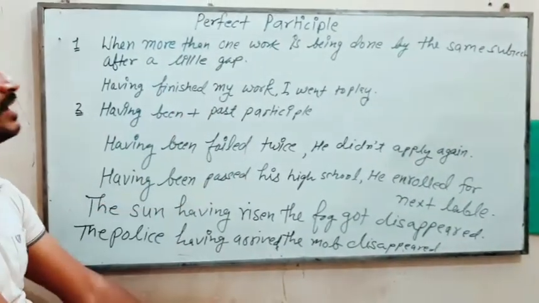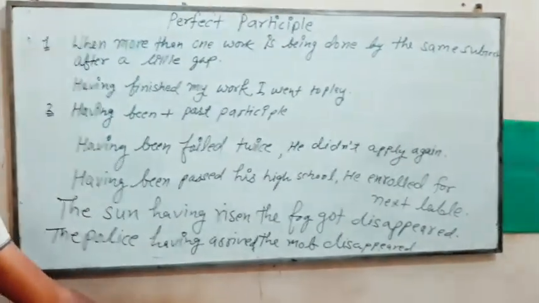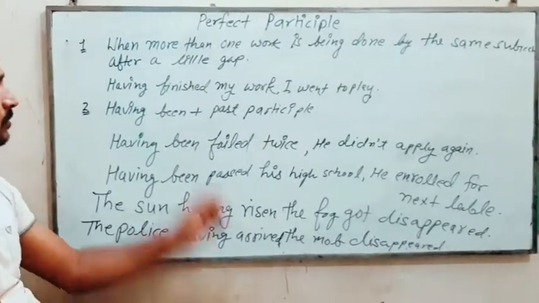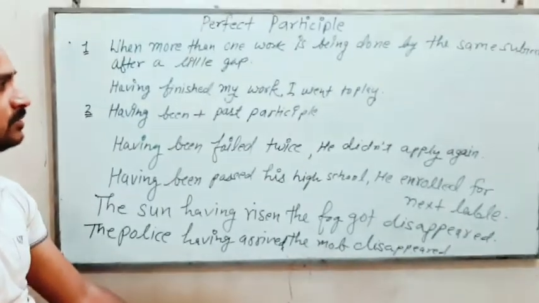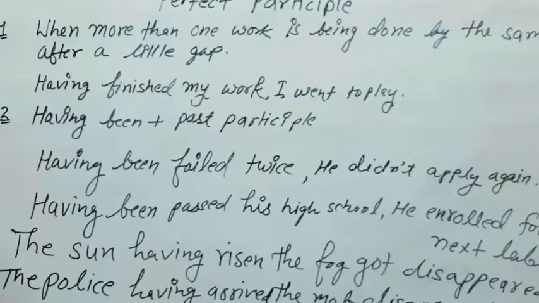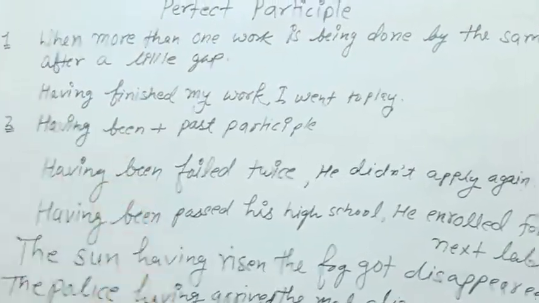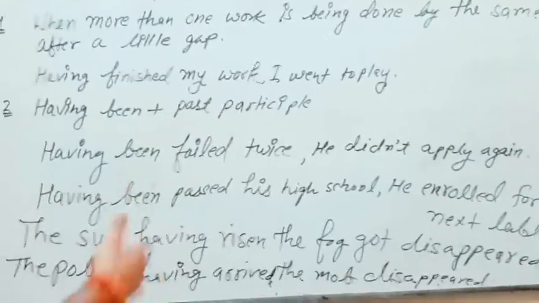We use perfect participle when more than one work is being performed by the same subject, but after a little bit of gap. For example, having finished my work, I went to play. Just see, at first I finished my work, then I went to play. So after the first work is completed, the subject started the other work.